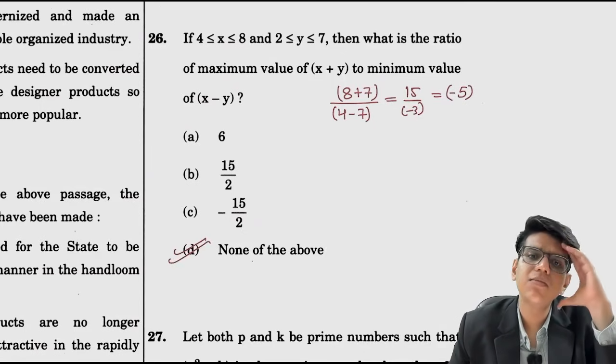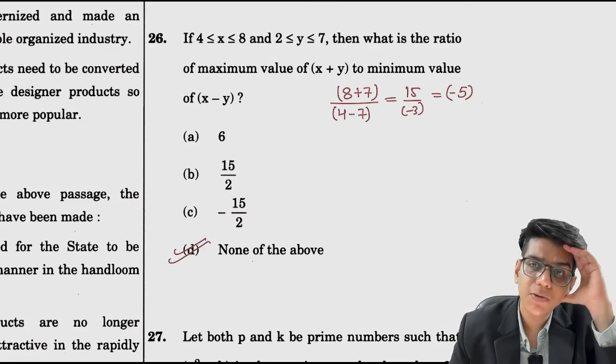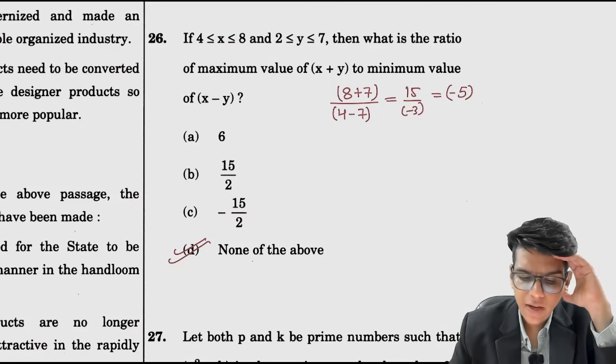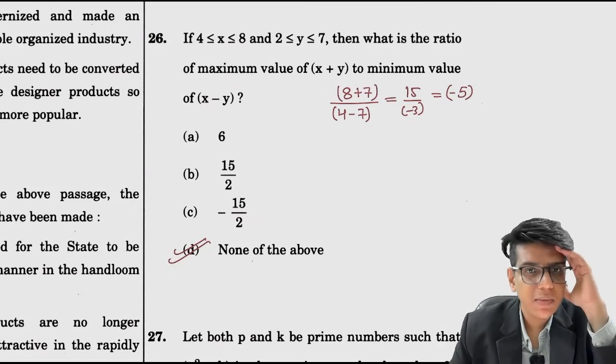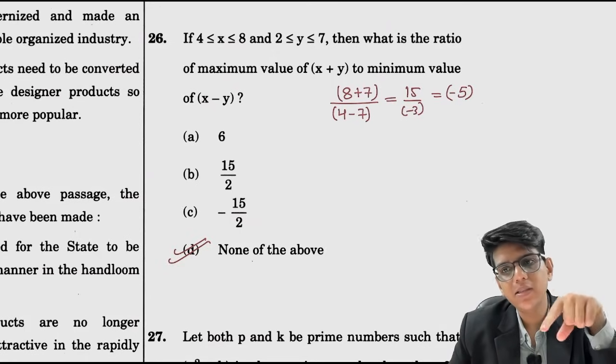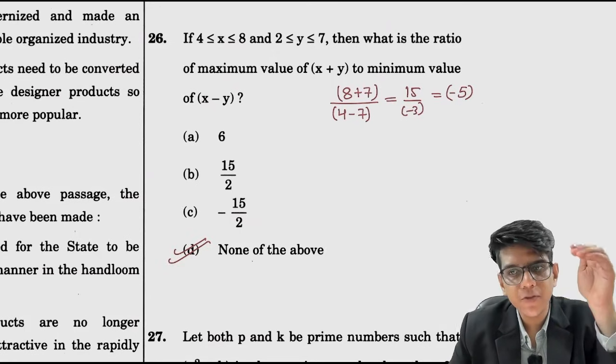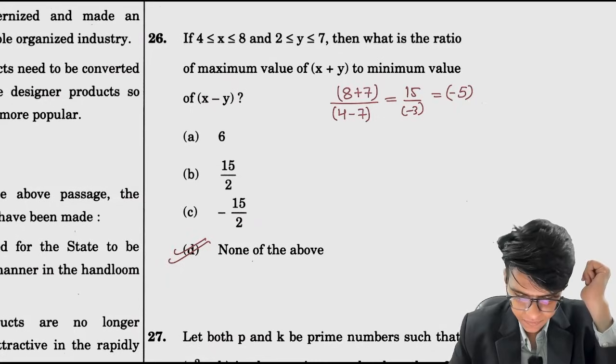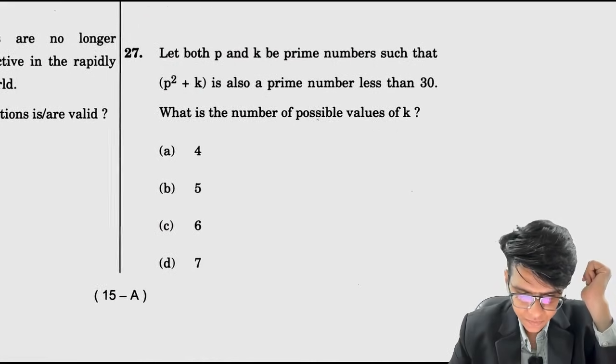x plus y में maximum के लिए we have to take the maximum possible values of x and y. ठीक है, and minimum value of x minus y के लिए we have to take the minimum value of x and maximum value of y. Why? Because we need to subtract y. तो वो maximize करेंगे and जो positive value है we will minimize. Understood? चलो ये भी हो गया.